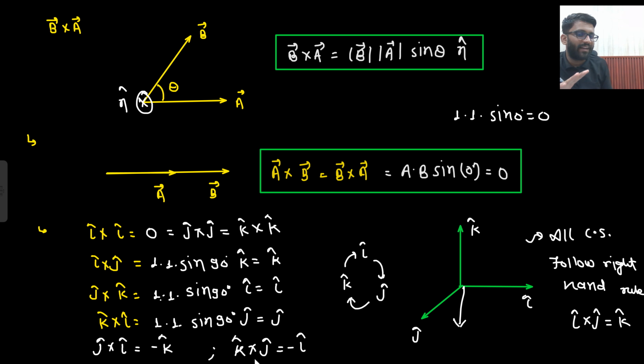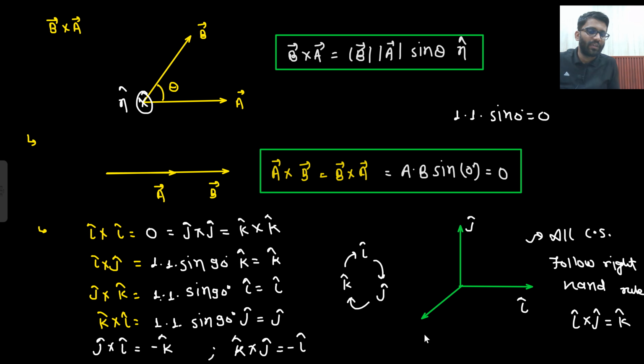So you blindly cannot write that, sir, this will be my j, this will be my i, and this will be k. No. There is a rule. What is the rule? Write in the circular manner i, j, k. So i cap cross j cap should give you k cap. So two axes you can write blindly. Let's say I wrote i cap here and j cap here. So where will be my k cap? i into j, I will put my hand at i, and i into j will give me k.